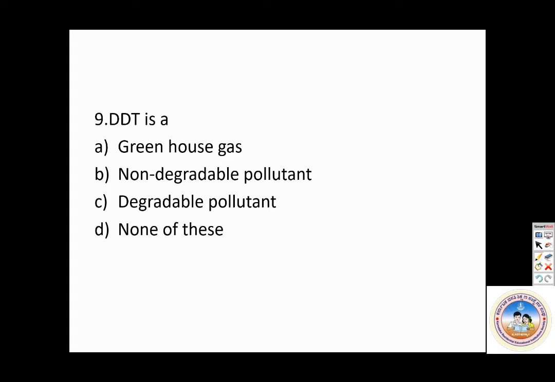So here, DDT is not a greenhouse gas. It is actually a pesticide. It's a non-biodegradable pollutant. Why? It passes on from one trophic level to the next, and it increases in it, causing biomagnification. It is not a degradable pollutant. None of this is also wrong. So B is the correct answer.